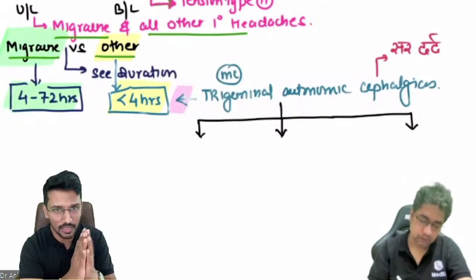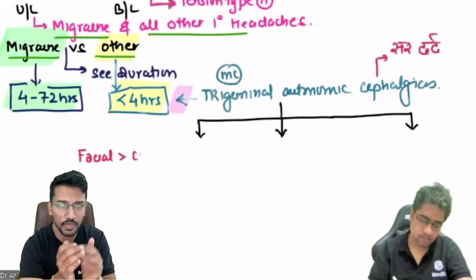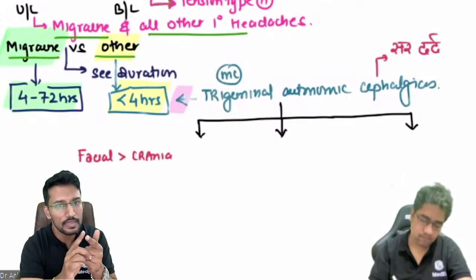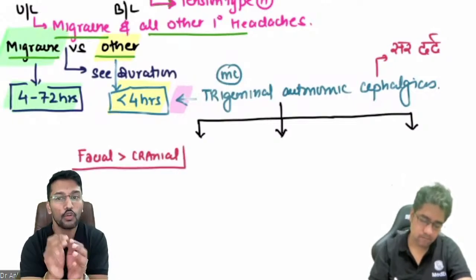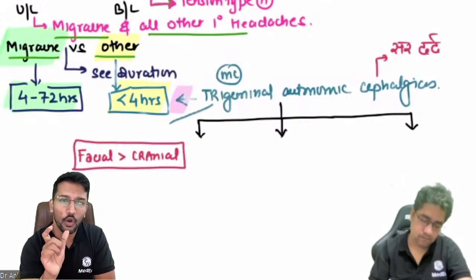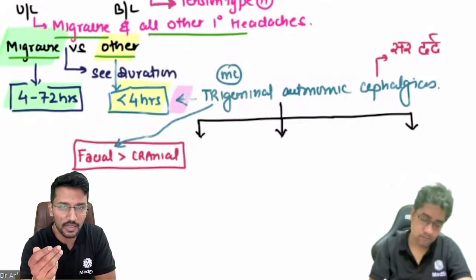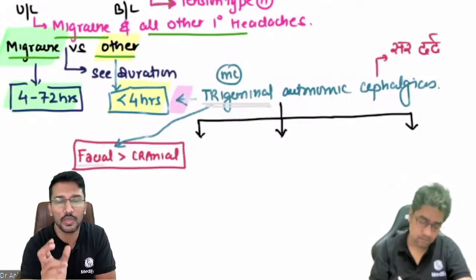That's why we're calling it trigeminal. That doesn't mean that it is trigeminal neuropathy. Headache is more facial than cranial. Then, why are we using the word autonomic cephalgias here? Because all these headaches share autonomic features along with the headache episode. So every time a patient gets a headache, he will have some autonomic symptoms.